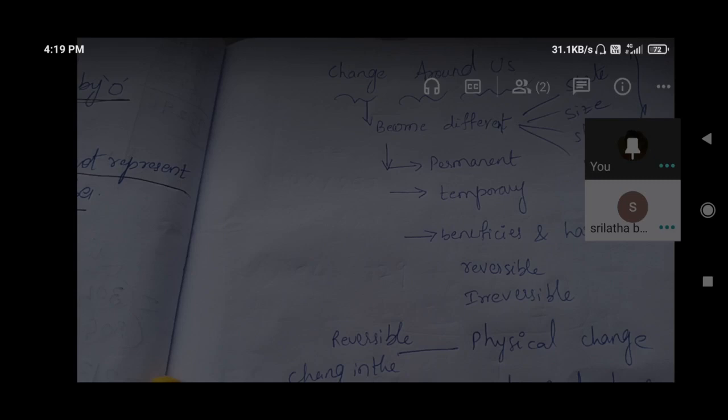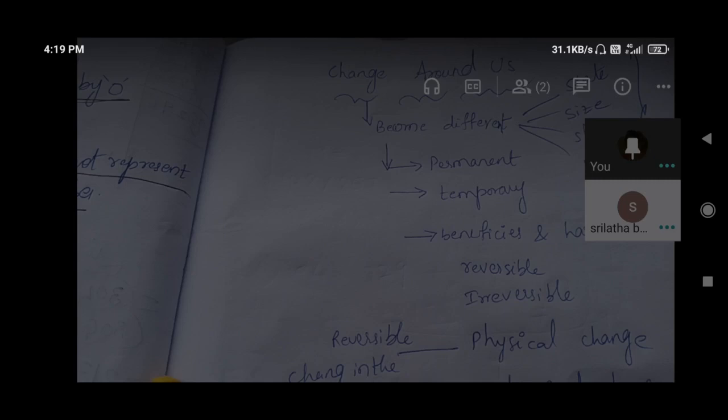Coming to the temporary change, temporary means we can get it back. For example, if we boil water, it will be very hot, and after a certain time the water vapor goes out and the water level will decrease. That water again reaches the ground after condensation, like rainfall. Or take ice cubes and heat them, then they will melt into water. And if we freeze that in the fridge after cooling, ice will come again. So we get it back.